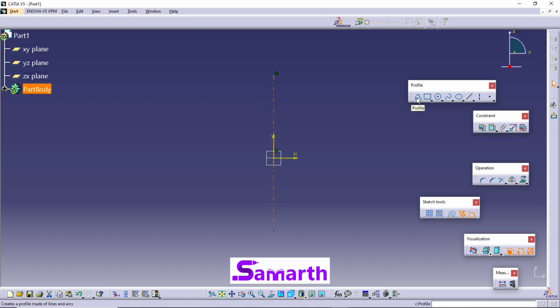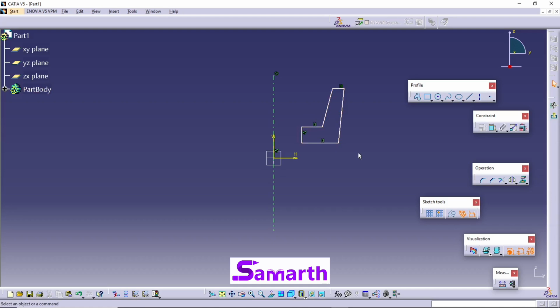Now select the profile and draw the rough profile: horizontal line, click here, inclined line, click here, horizontal line, click here, another inclined line, then another inclined line, a horizontal line, and close the loop with a vertical line.